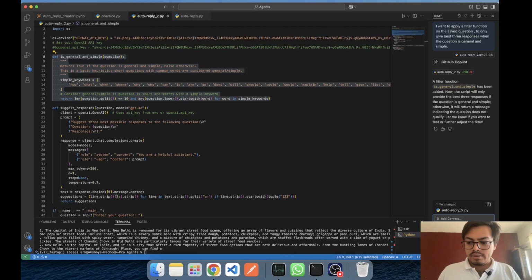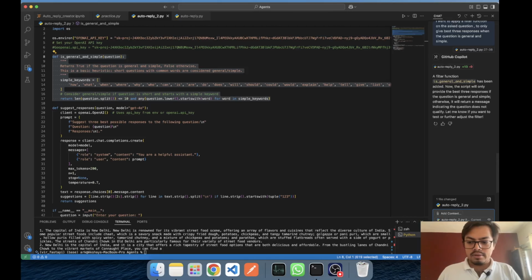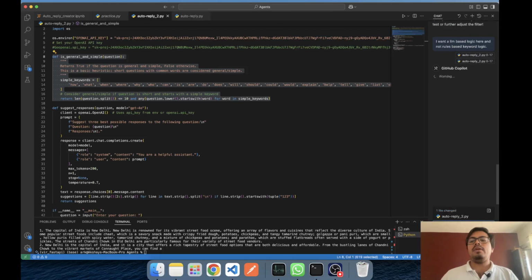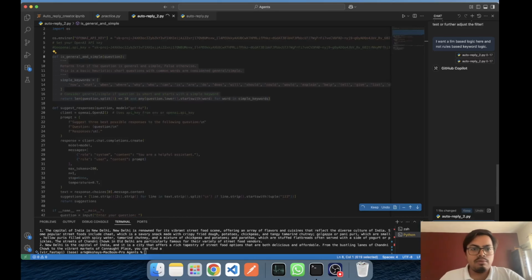Now I want to tell him I want an LLM based logic here, and not rule based keyword logic. Fine. So I told him that I want an LLM based logic here and not keyword based logic. Let's see what it does. Hopefully it converts it to LLM based logic.